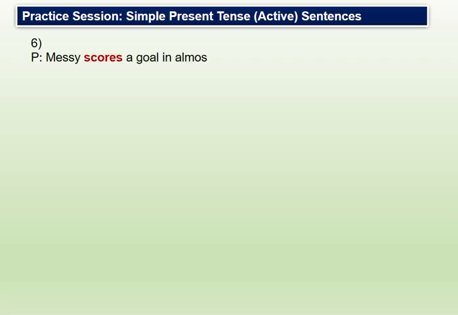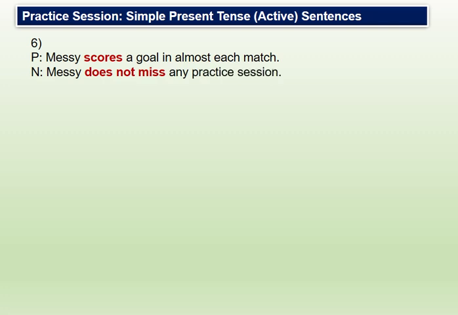Alright guys, sixth sentence: Messi scores a goal in almost each match. Messi does not miss any practice session. So Messi again is a name, a proper noun, and it is considered a third person singular, and that's why there is s behind the verb, and in the negative, does not miss.